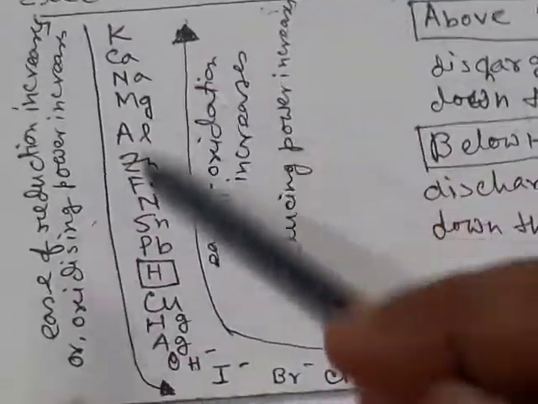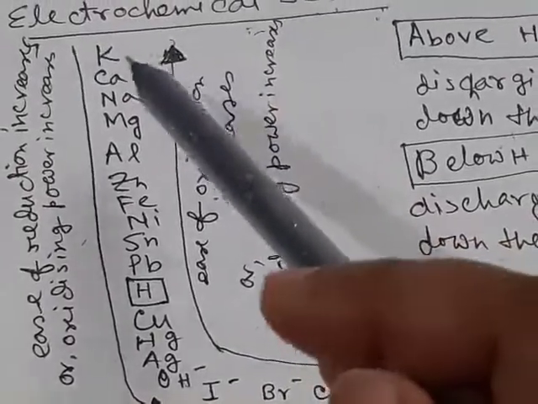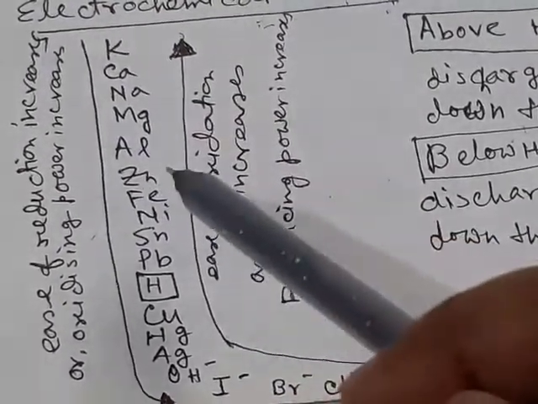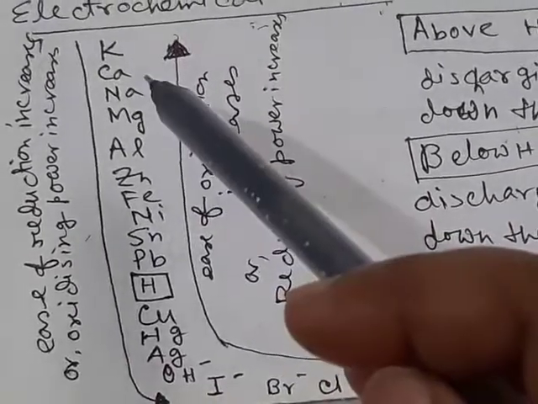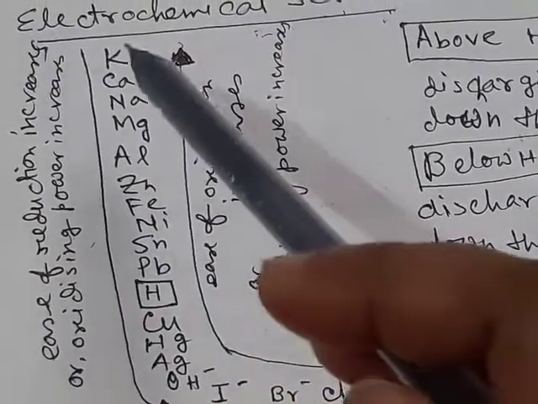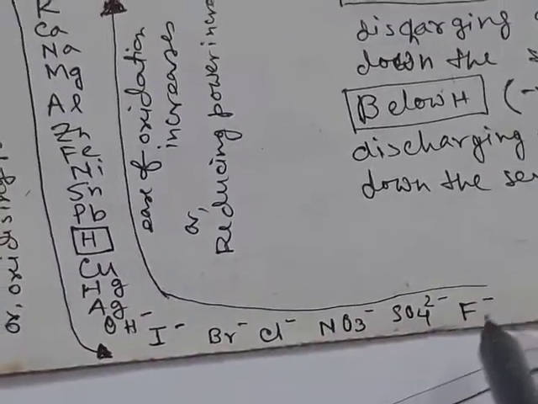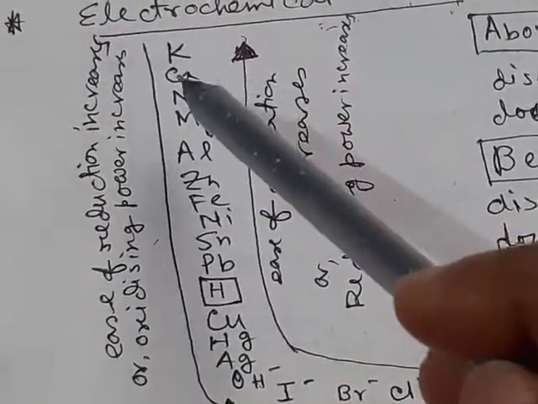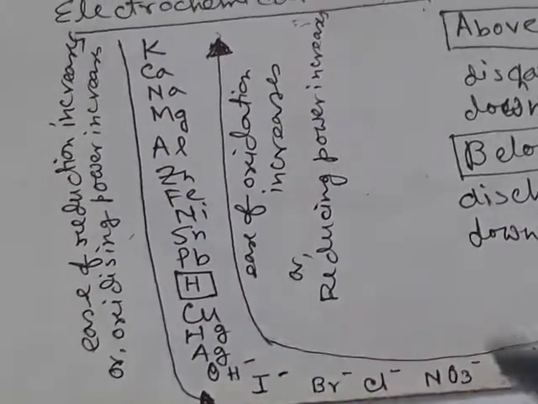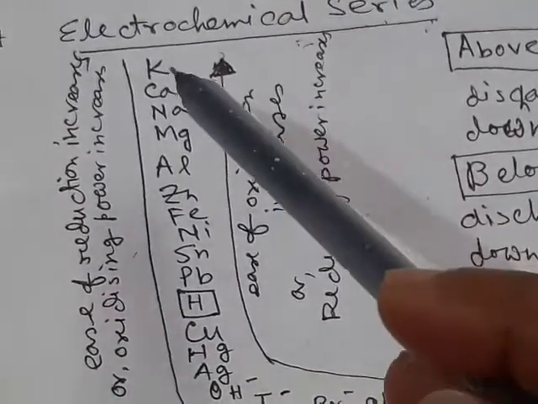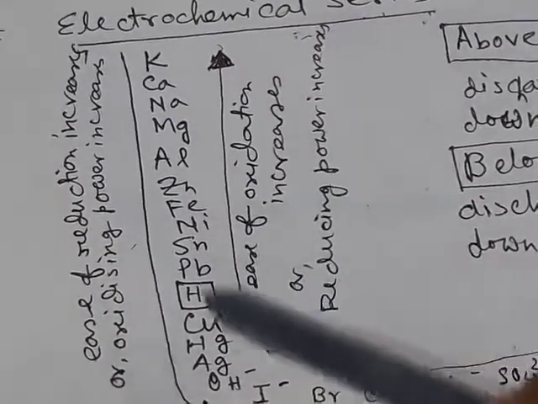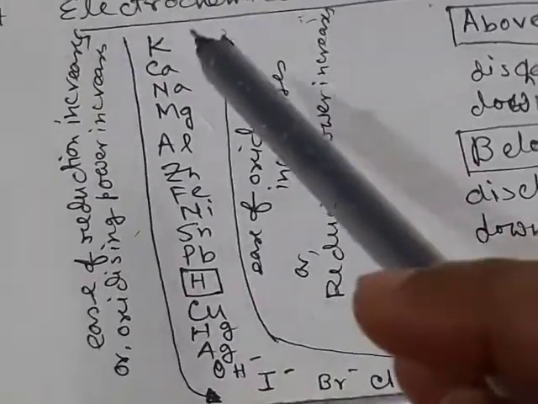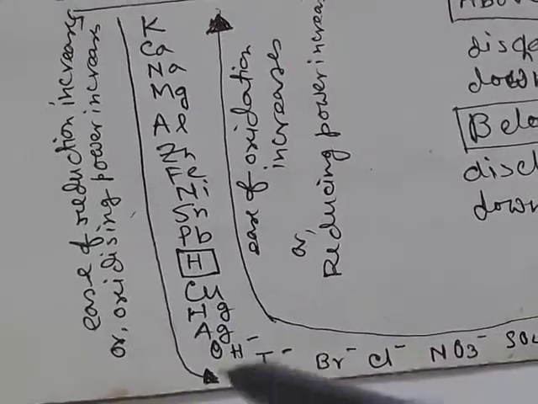This is the electrochemical series, and here you can see the positive metals, that is the electropositive elements, placed at the top of the series, and the negative ions are placed at the bottom of the series. If we move down the series, the ease of reduction increases. That is, the elements can be reduced easily, or the oxidizing power of the elements increases.